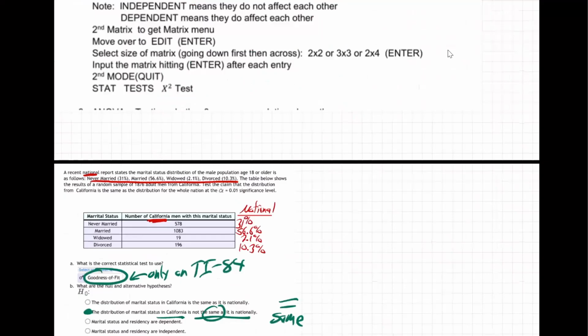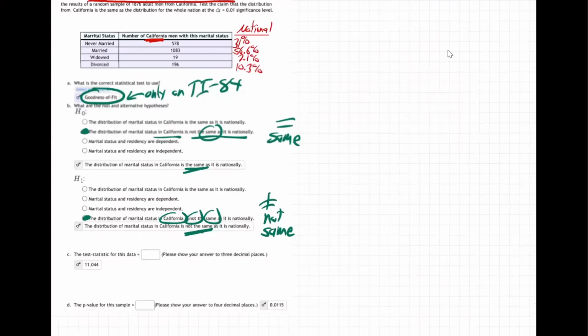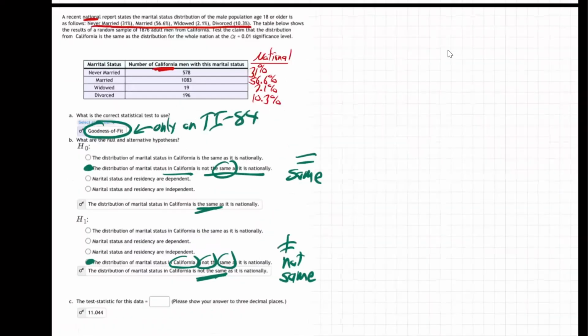They're up here. Goodness of fit. On the TI-84, you need to go to stat, test, X squared goodness of fit test, observed L1, expected L2. On the TI-83, you use the program chi-squared goodness of fit. But notice it's referencing L1 and L2. So first we have to put the data in. It says it up here: put the observed values in L1, calculate expected values in L2. So I'm going to put the observed values in L1.